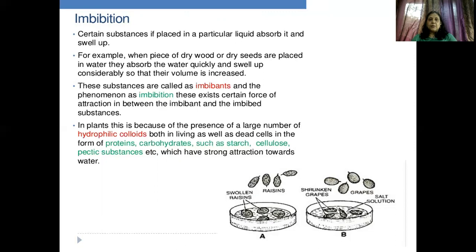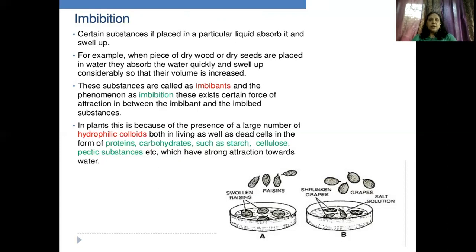In plants, this is because of the presence of a large number of hydrophilic colloids both in living as well as dead cells. तो कुछ भी आपने लकड़ी को पानी में डाला है तो लकड़ी कुछ टाइम के बाद फूल जाएगी. Yes, तो वो जीवित हो या मरा हुआ हो, वो पानी लेगा और वो फूल जाएगा. So that is what happens, it is imbibition.